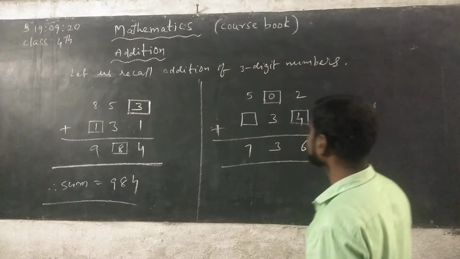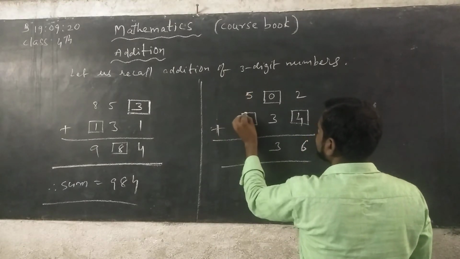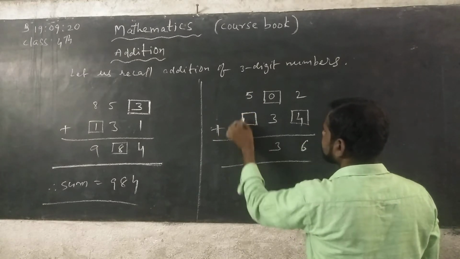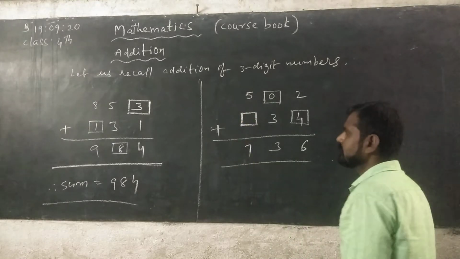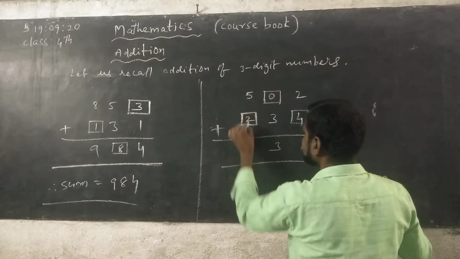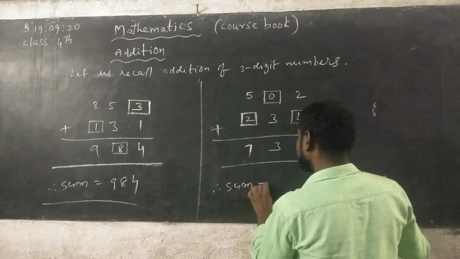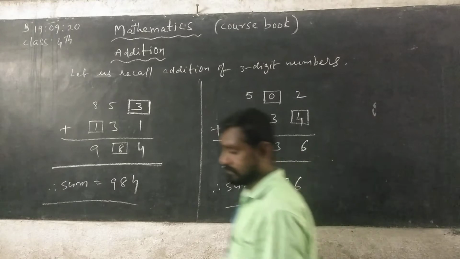Now next 5 is in hundreds place. In second column hundreds place there is no number. So you can write here 2. 5 plus 2 you can get 7. Therefore sum is equals to 736.